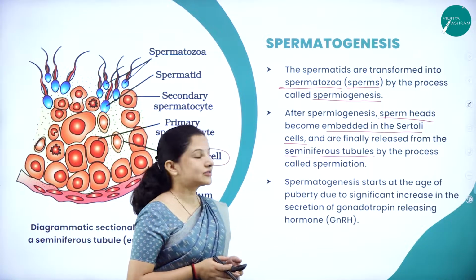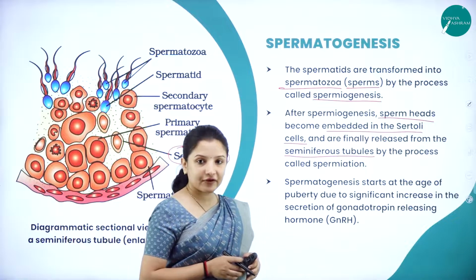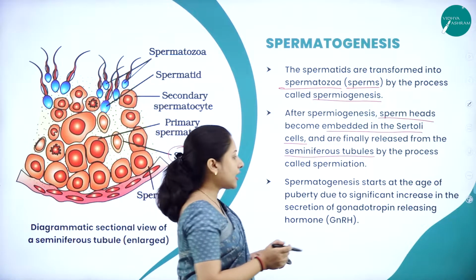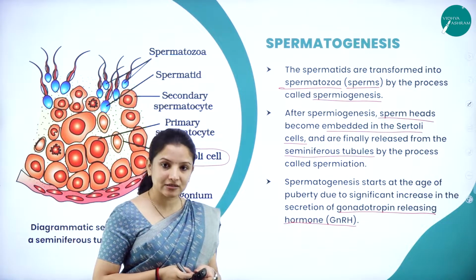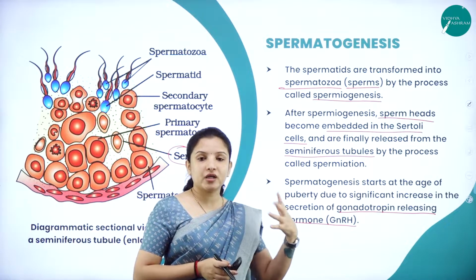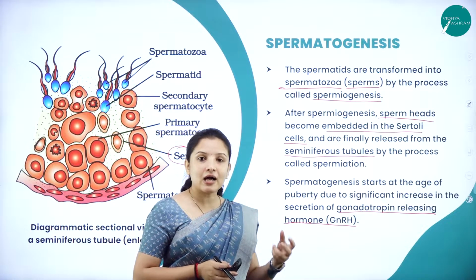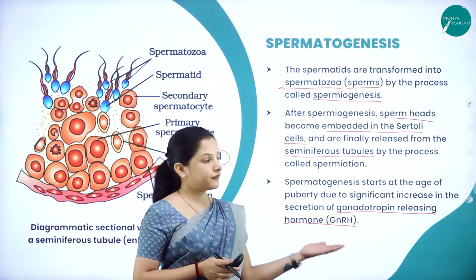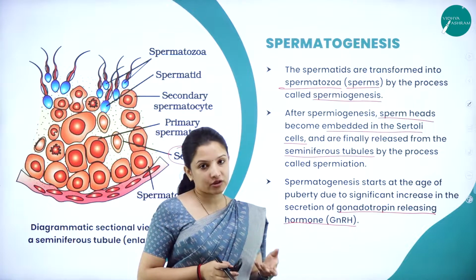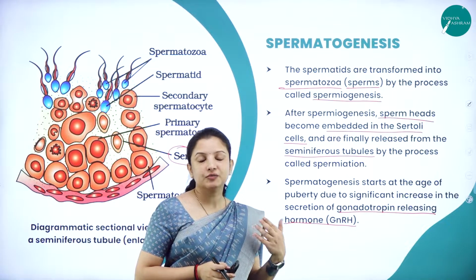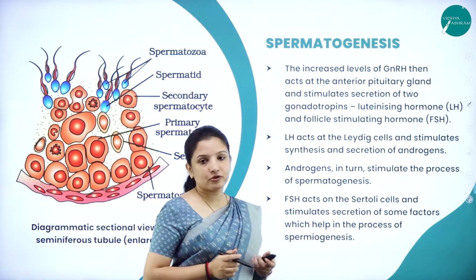And spermatogenesis starts at the age of puberty. I told you about that earlier, because of a significant increase in the secretion of gonadotrophin releasing hormone. It is at puberty that this particular hormone gets released in males, and gonadotrophin releasing hormone is very, very important for the formation of the sperms. That is why spermatogenesis occurs in males during puberty. So this was about spermatogenesis.